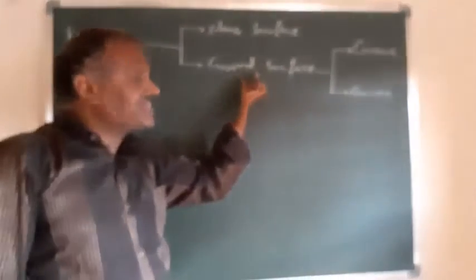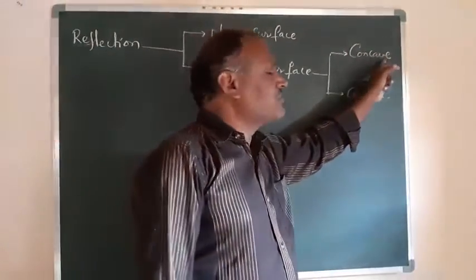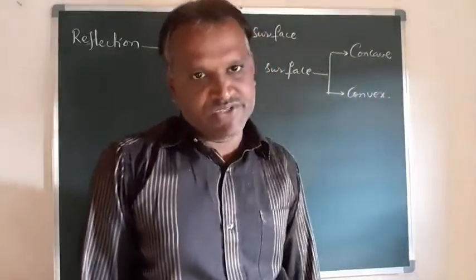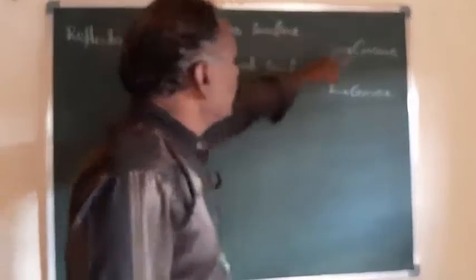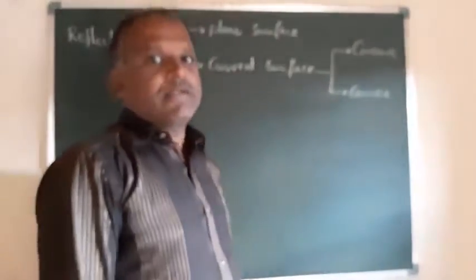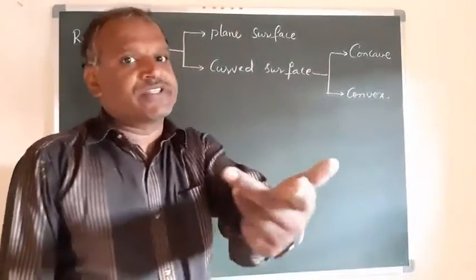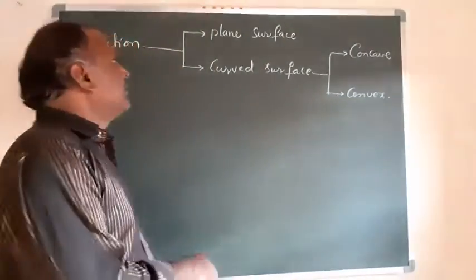If it is a curved surface, there are two kinds you can observe: one is a concave surface, another is a convex surface. So we can see reflection at a plane surface, reflection at a concave surface, and reflection at a convex surface, three reflections at different surfaces.